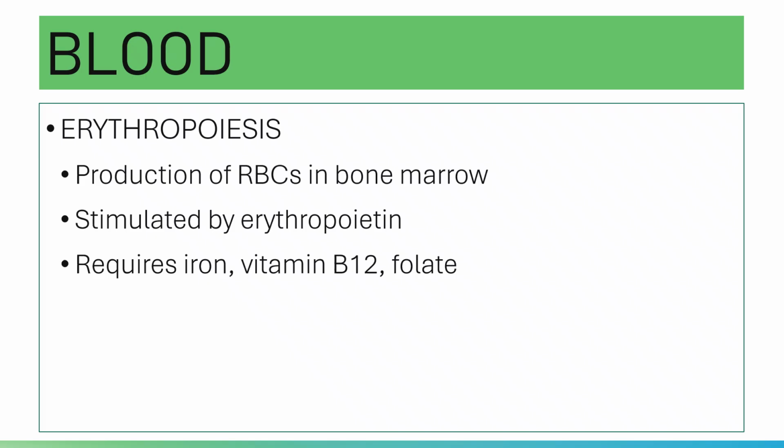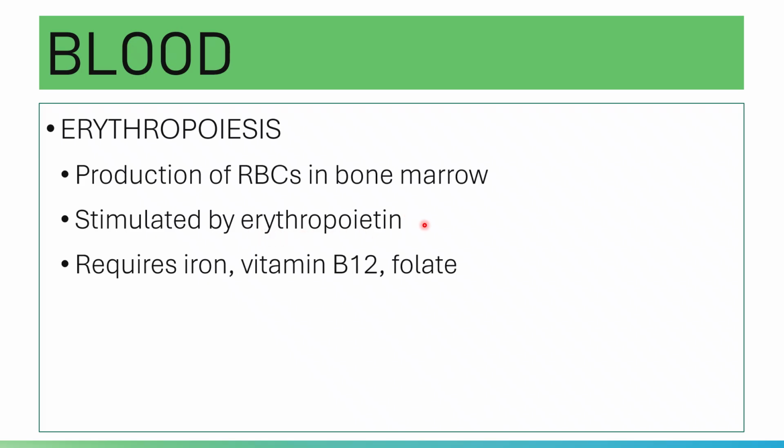And please note that erythropoiesis is stimulated by erythropoietin from the kidneys. Erythropoietin is a hormone that will stimulate the production of red blood cells, and it is produced by the kidneys.